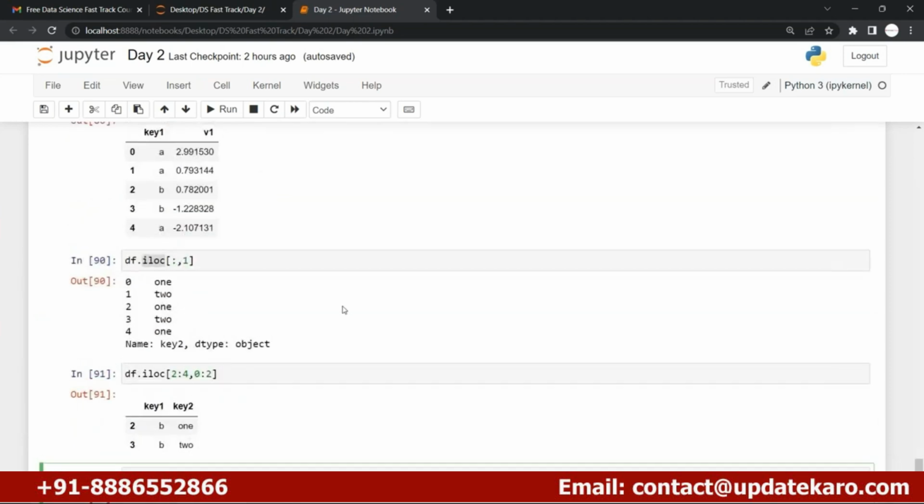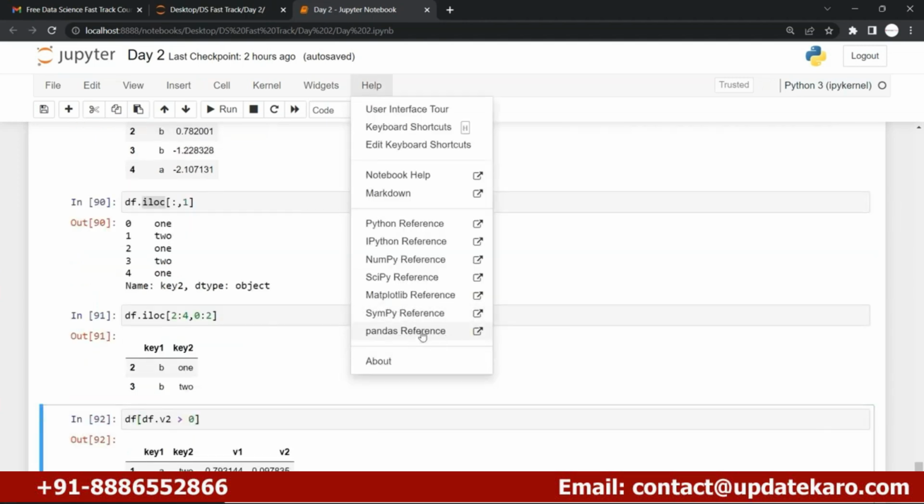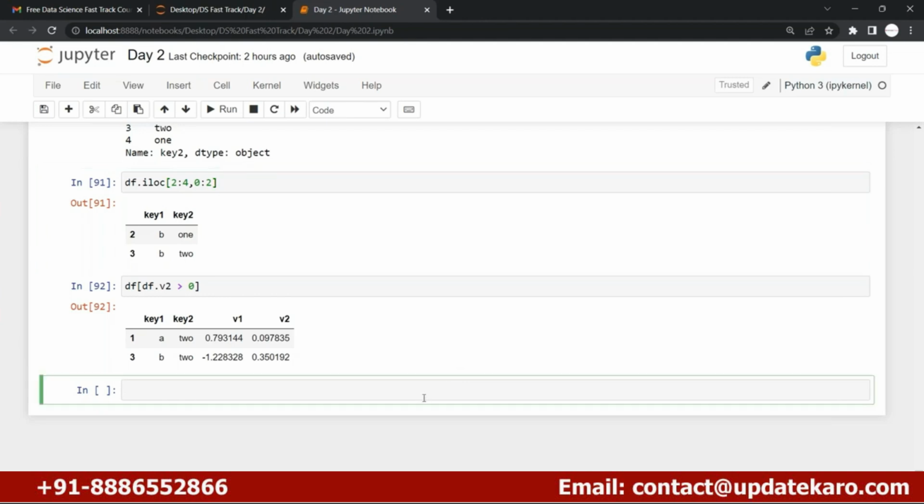There are a lot of functions in Python, and all we need to do is explore those functions. If you want to explore them, you can simply refer to the Python reference, and you will understand all this, because pandas is very big. It's not possible to explain each and everything inside this particular session. If you want to explore much deeper, feel free to explore more. If you have any question, you can join me on LinkedIn for any upcoming question, welcome.